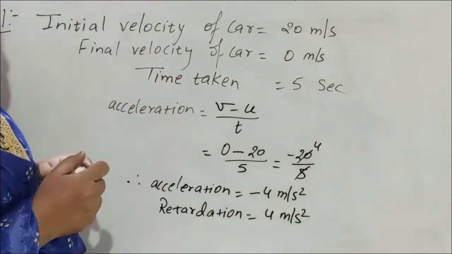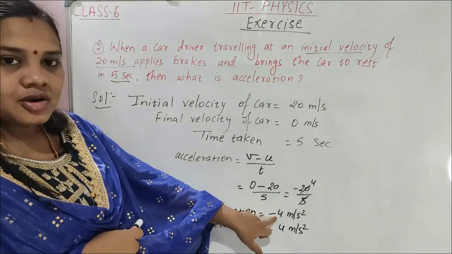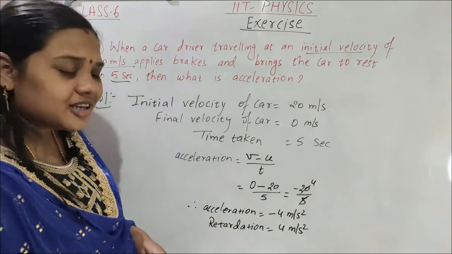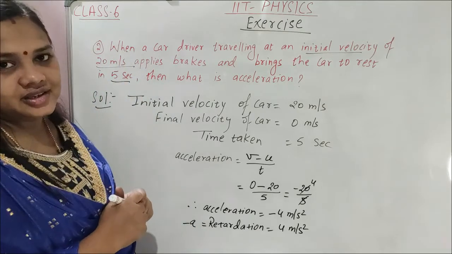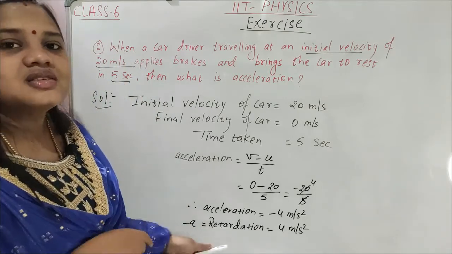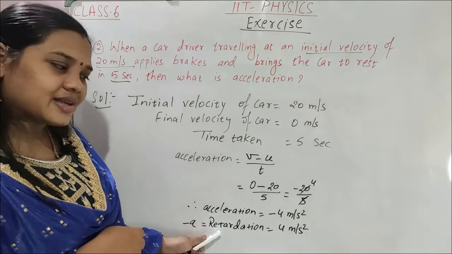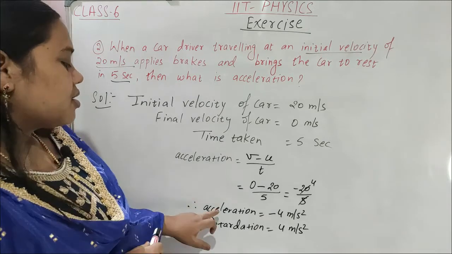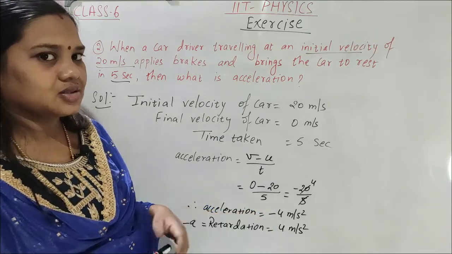Now here children, you must understand: acceleration is negative but retardation is positive. Why? Because retardation is nothing but a negative acceleration. Negative acceleration is called retardation, so the minus sign is already in it. That's why here the minus sign is not there. Clear? So the acceleration is negative acceleration, minus 4 meter per second square.